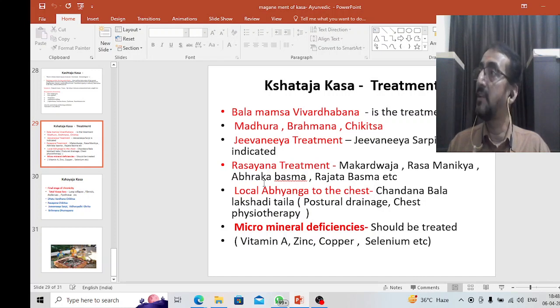Selenium is rich in lashuna. Zinc we know, as there are so many Rasanjana preparations, and Yashada Bhasma is there. Then copper, we know there are so many copper preparations. Vitamin A, Shigru is very rich in vitamin A. So you can make an ideal combination of all these things and give it. This will take care of the micromineral deficiencies which can occur in chronic respiratory conditions like Kshataja Kasa.